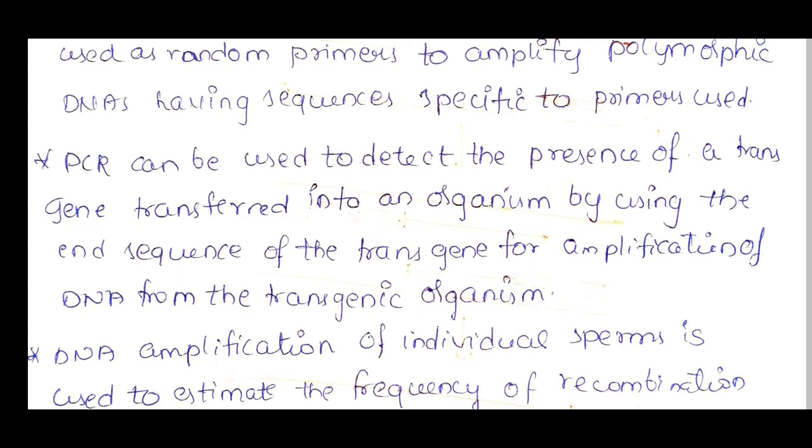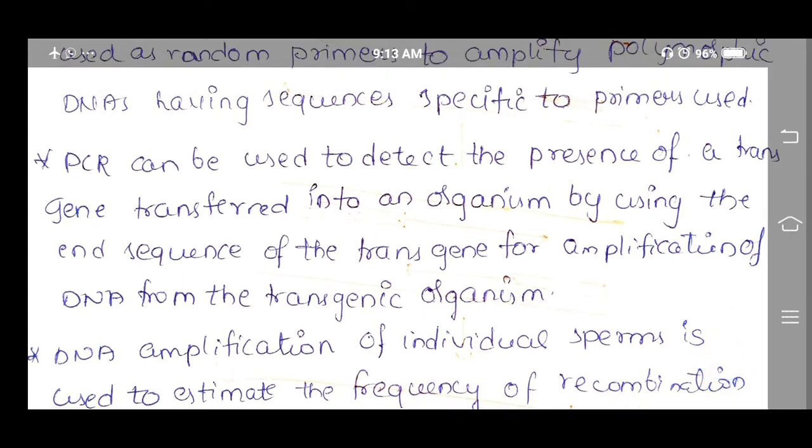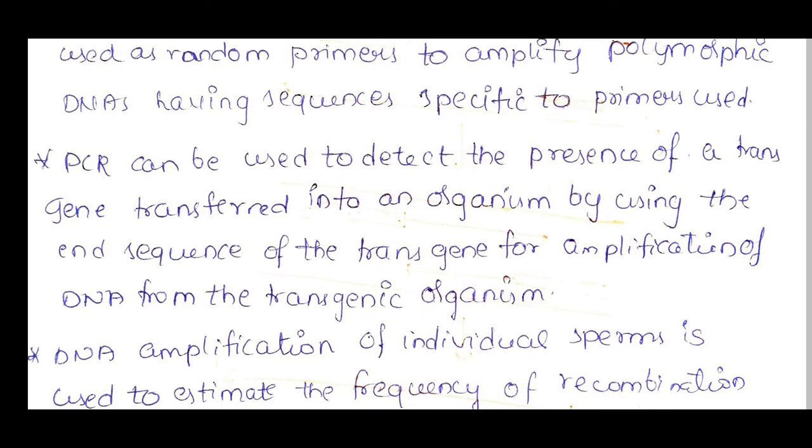We call it a transgenic organism. We have different types of transgenic organisms, and amplification of DNA from these can be achieved to detect the transgene transfer.